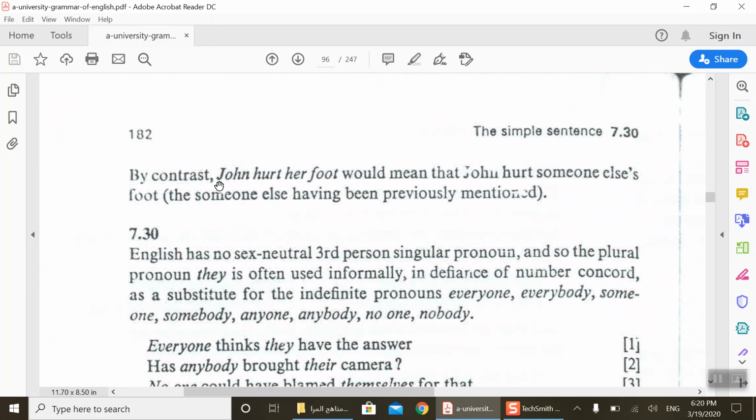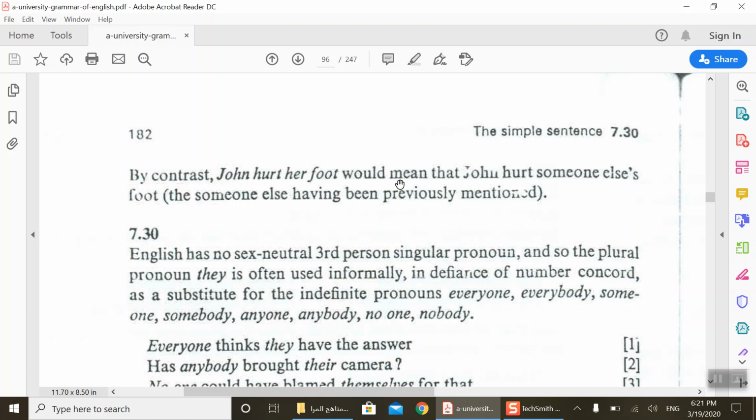Yes, by contrast here, John hurt her foot. John is what? Male or female? Of course, male. Her foot, her is what is for female. So it is not John's foot. It is, for example, his friend's, his girlfriend's foot. John hurt her foot. John broke her foot.